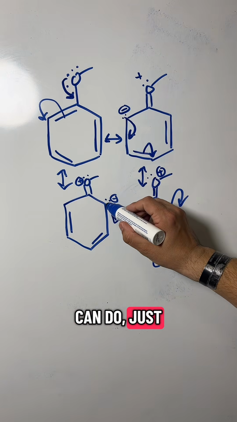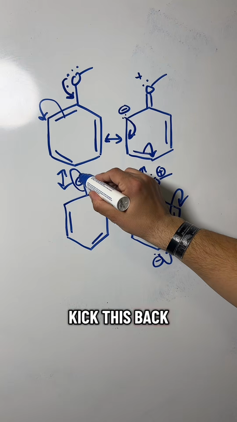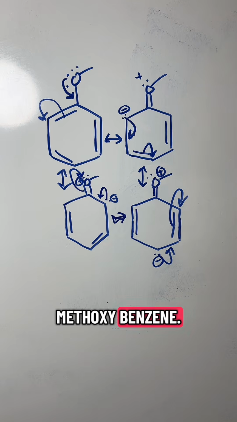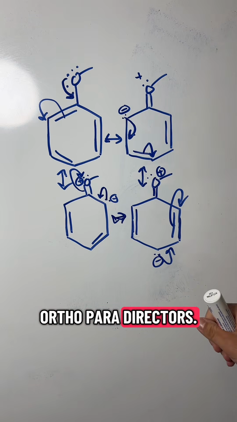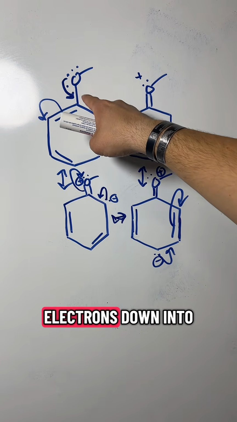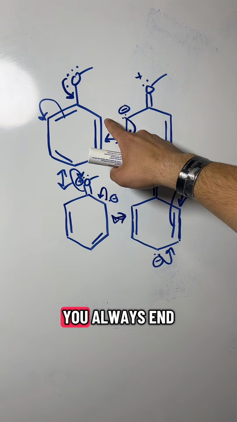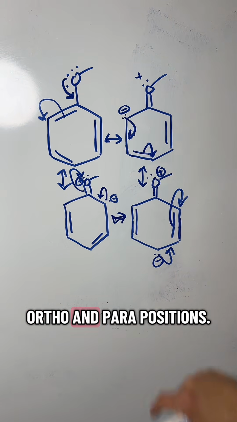And then what we can do to just kind of undo it all is we can kick the electrons here, we kick this back up onto our oxygen, and we're back to our original methoxybenzene. This is how I was taught to think about ortho-para-directors. When you donate electrons down into the ring and start pushing around electrons and pi bonds, you always end up with extra electrons at the ortho and para positions.